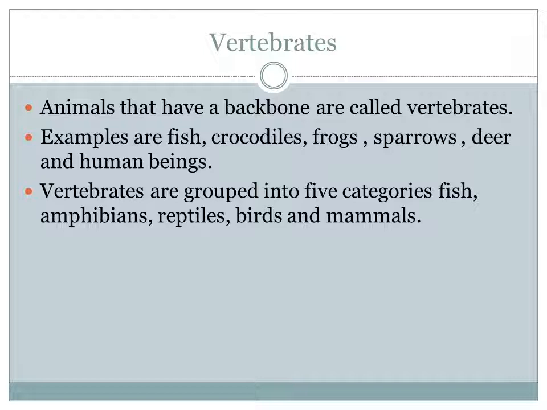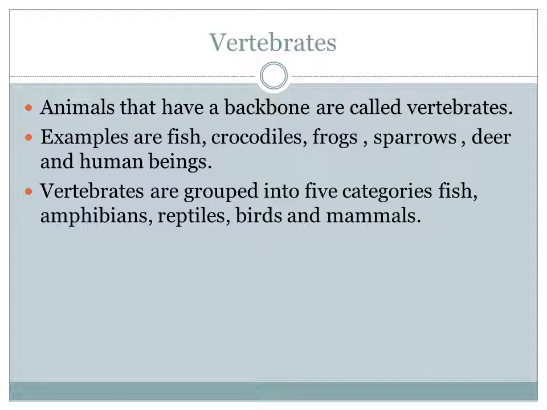Then we are going to see what we mean by vertebrates. Vertebrates means animals that have a backbone. So what are all the animals having a backbone? They are called vertebrates. Examples: fish, crocodile, frogs, sparrows, deer and human beings. So these are all the examples.